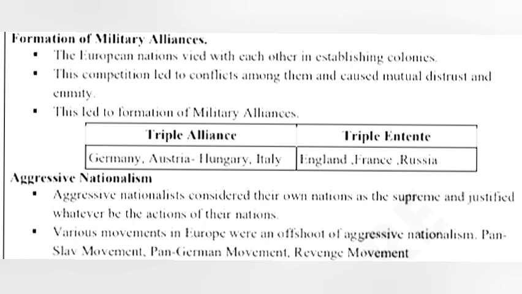Triple Alliance: Germany, Austria-Hungary, Italy. Triple Entente: England, France, Russia. Aggressive nationalism. Aggressive nationalists considered their own nation as supreme and justified whatever be the action of their nations. Various movements in Europe were an offshoot of aggressive nationalism: pan-Slav movement, pan-German movement, revenge movement.